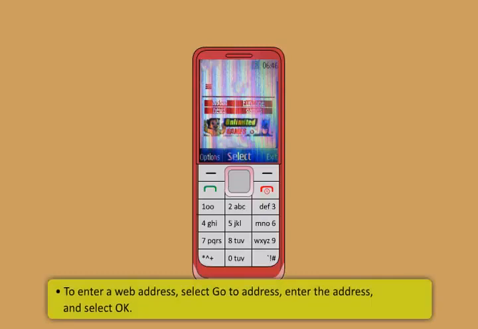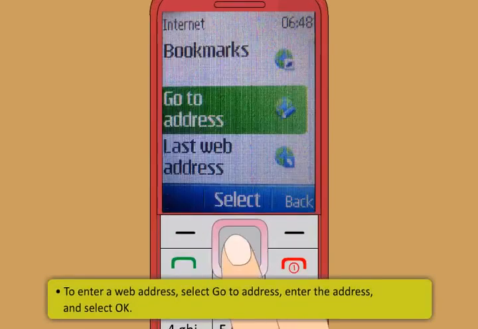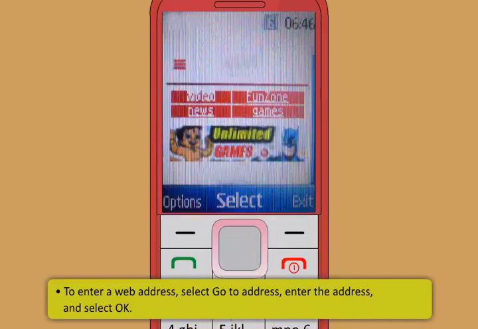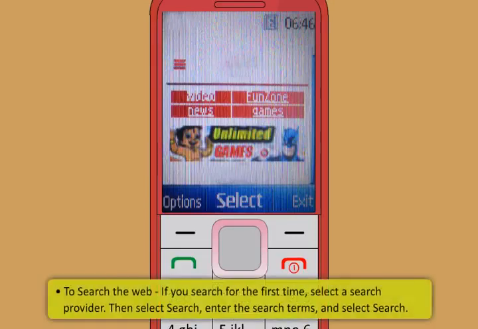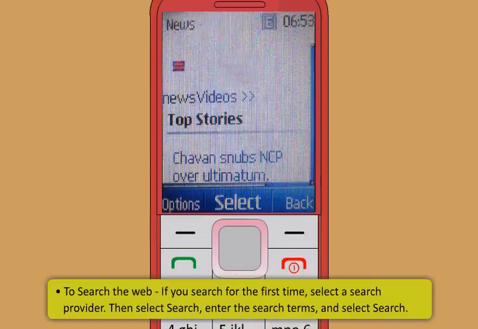After that, to enter a web address, select Go to Address, then enter the address and then select OK. To search the web, if you search for the first time, select a search provider, then select Search and enter the search terms and select Search.